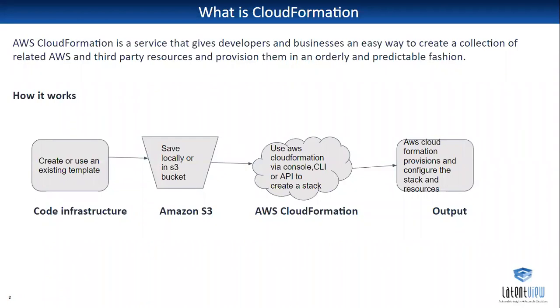So we can focus only on operations instead of managing the resources. CloudFormation helps reduce the complexity of managing the infrastructure.